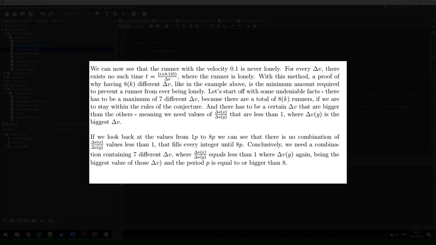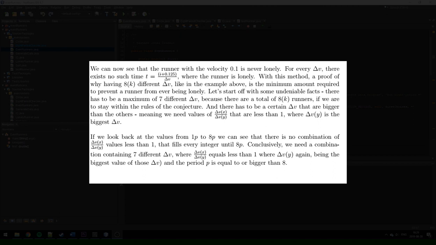And another fact is there has to be a certain delta V that are bigger than the others, meaning we need values of delta Vx divided by delta Vy that are less than 1, where delta Vy is the biggest delta V. If we look back at the values from 1p to 8p, we can see that there is no combination of delta Vx divided by delta Vy values less than 1 that fills every integer until 8p. Conclusively, we need a combination containing 7 different delta V, where delta Vx divided by delta Vy equals less than 1, where delta Vy again being the biggest value of those delta V, and a period p is equal to or bigger than 8.